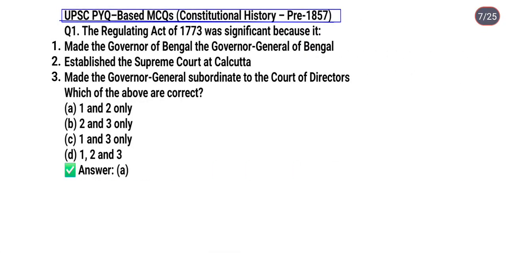So next MCQs are related to constitutional history pre-1857. First question is, the Regulating Act of 1773 was significant because. Statement 1, made the Governor of Bengal the Governor General of Bengal. Statement 2, established the Supreme Court at Calcutta. Statement 3, made the Governor General subordinate to the Court of Directors. So the correct answer is option A. It means statements 1 and 2 are correct.